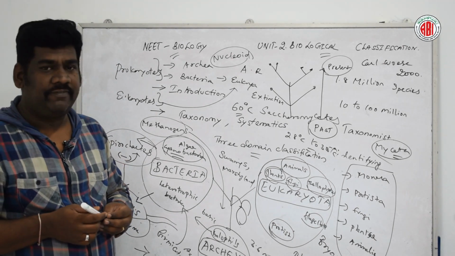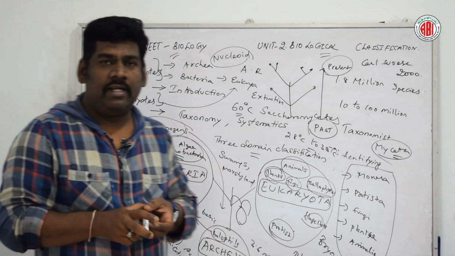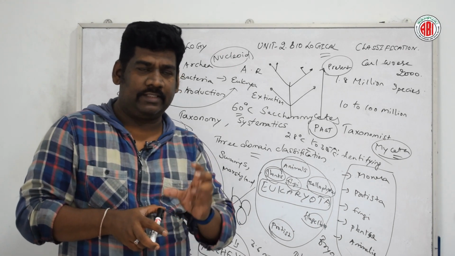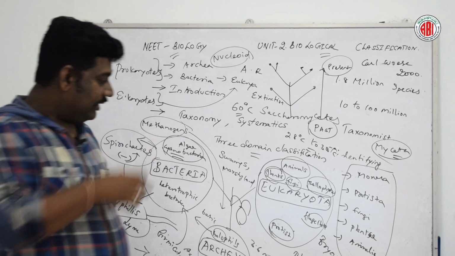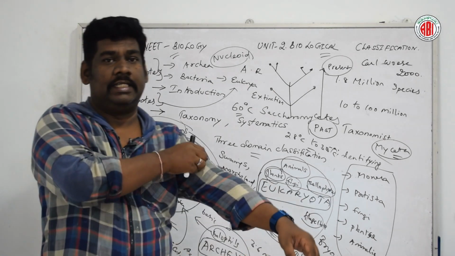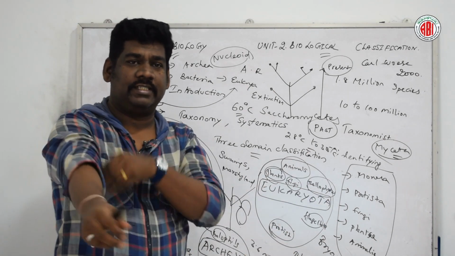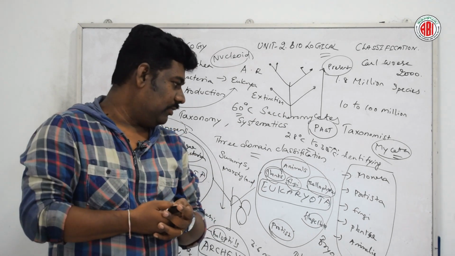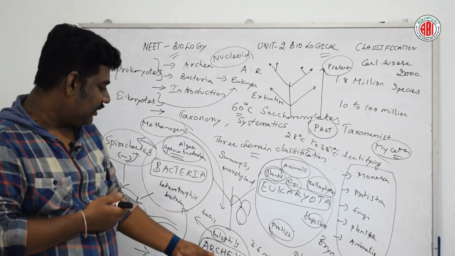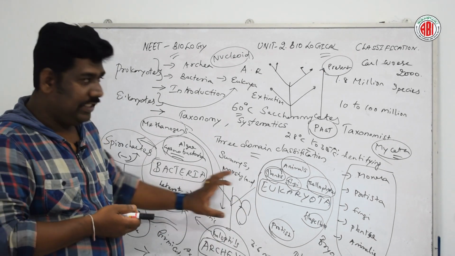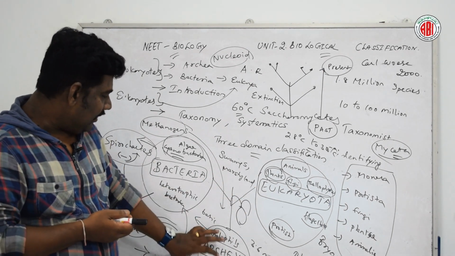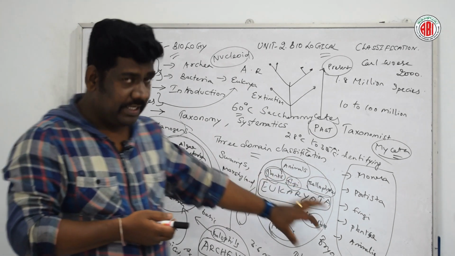So these are the different types of animals belonging to the kingdom Animalia.